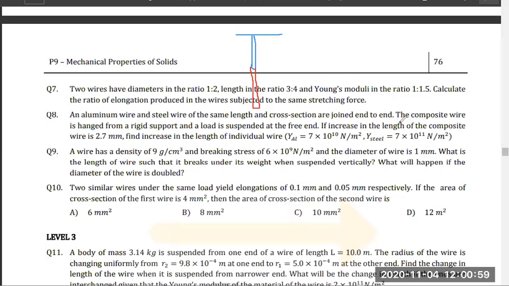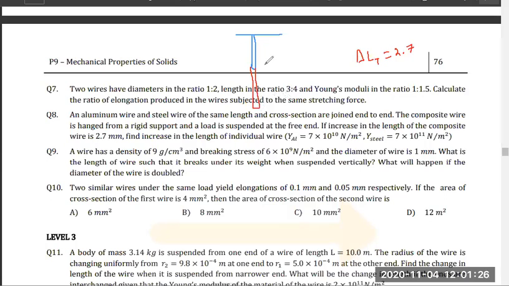Now, the composite wires hang from rigid support with load suspended at the free end. Increase in length of the composite wire is 2.7 mm, so delta L total is given. You can find delta L of individual.